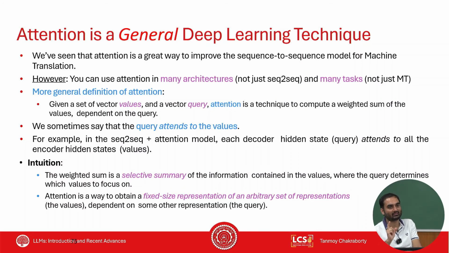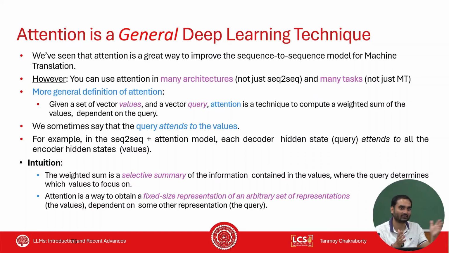Remember, the attention vector is one vector that you generate for every decoder hidden state, right? So the attention vector can also be thought of as a summary of all the value vectors.